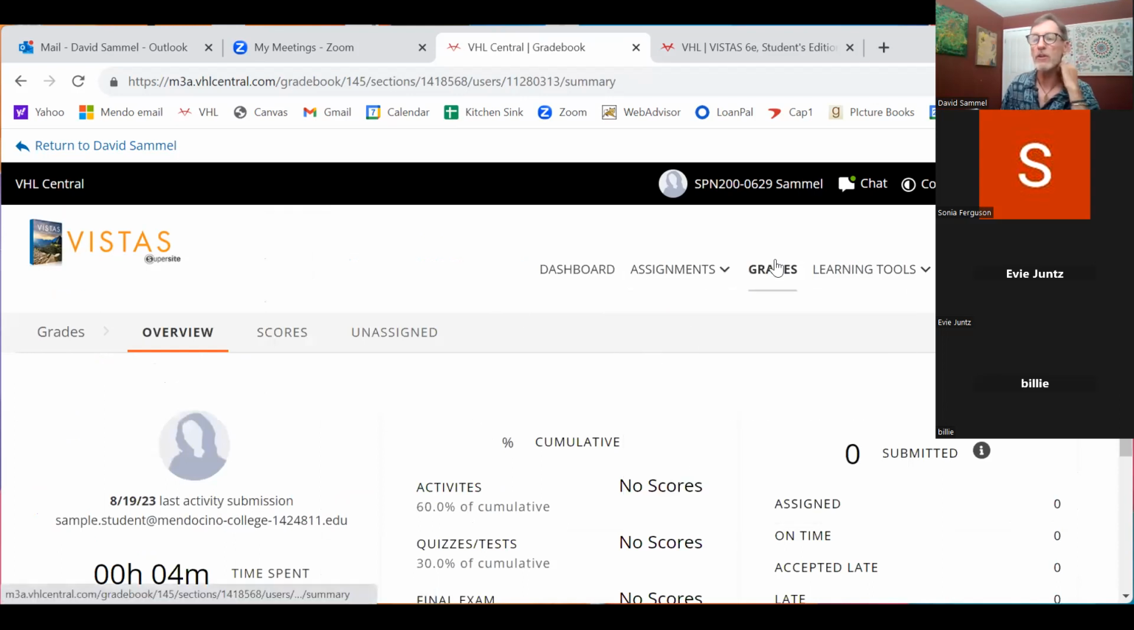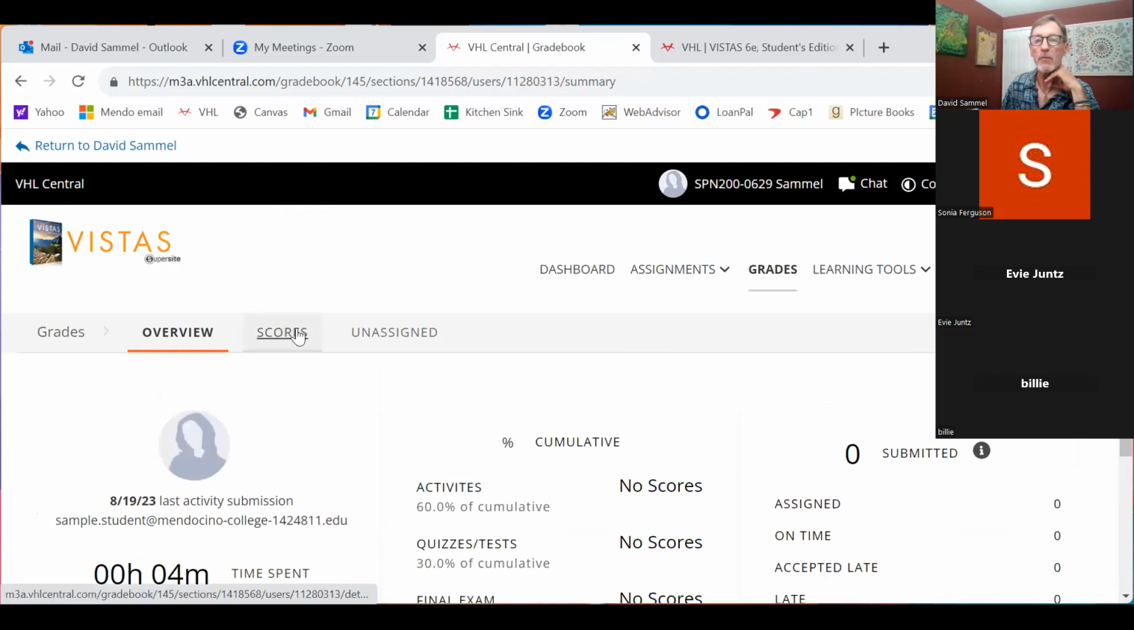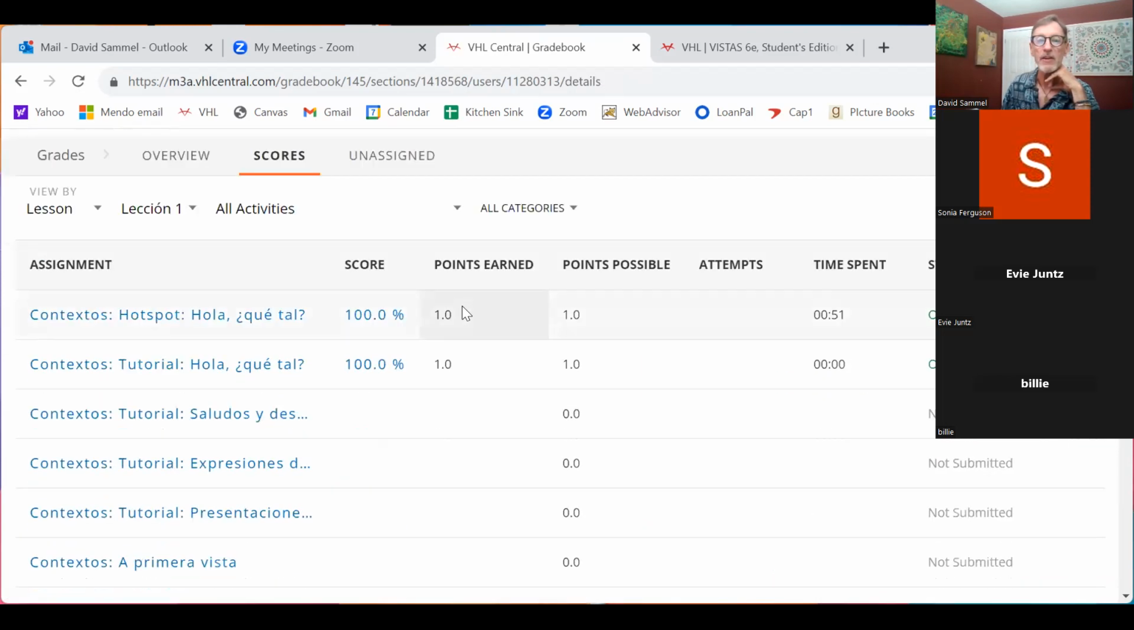Okay, when you click on grades, then you can come over. This is your overall thing. Now, there's really nothing going on here. Nothing's happened yet, but you can come over here to scores, click on scores, and you will see that when you watch those things, you get 100%. It's only 1 point, but you do get 100%.